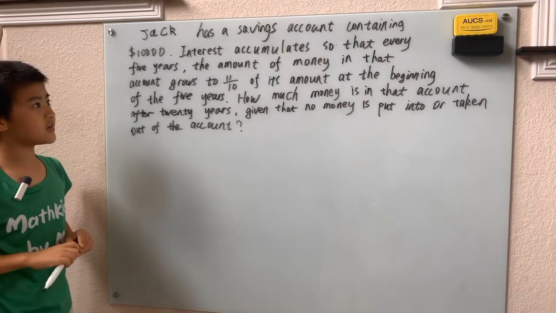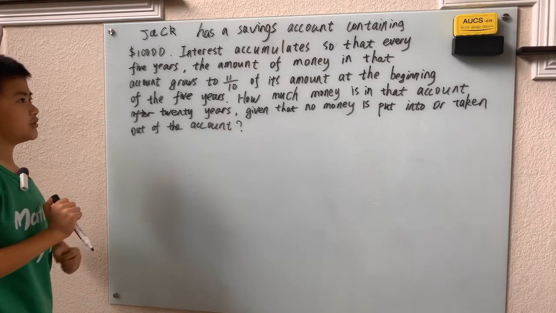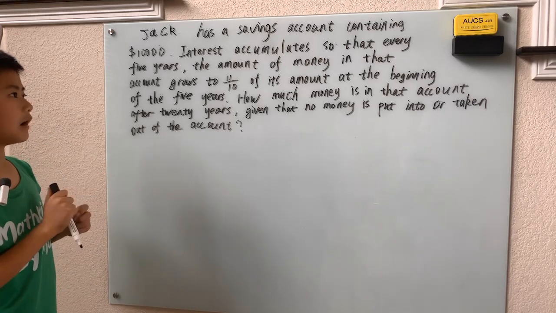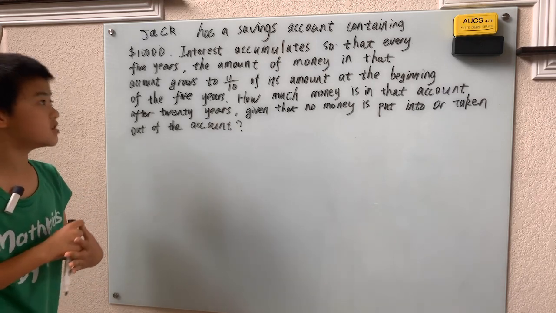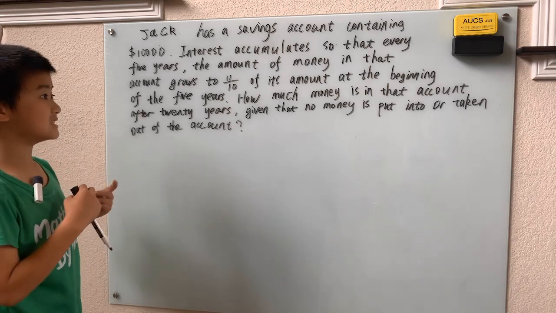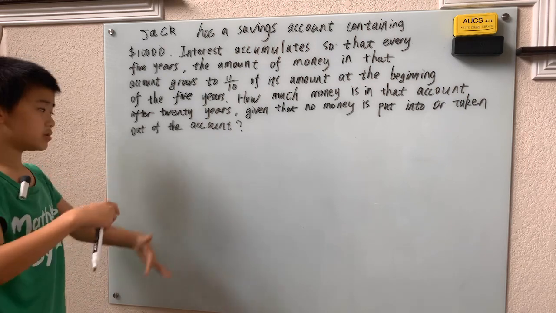Jack has a savings account containing 10,000 bucks. Interest accumulates so that every 5 years, the amount of money in that account grows to 11/10ths of its amount at the beginning of the 5 years. How much money is in that account after 20 years, given that no money is put in or taken out of the account?